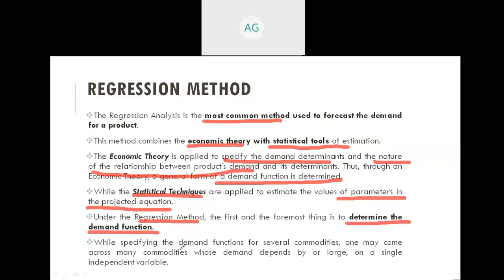While specifying the demand functions for several commodities, one may come across many commodities whose demand depends largely on a single independent variable. So with a single independent variable, we are using the single regression method. So moving to the next slide.